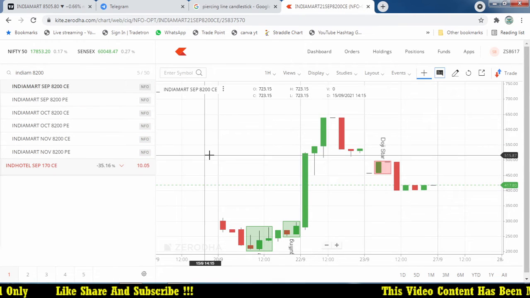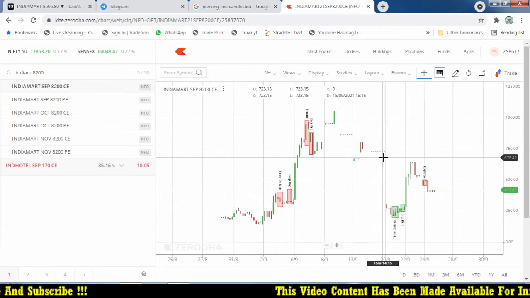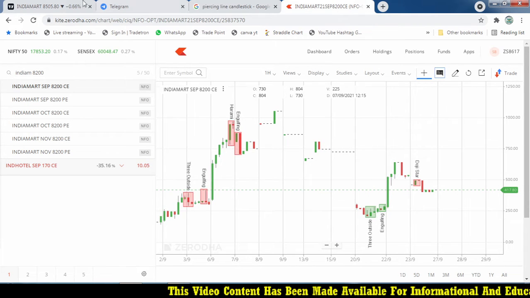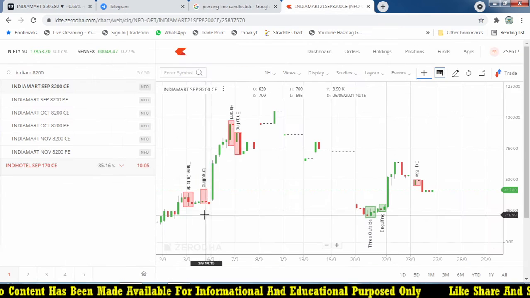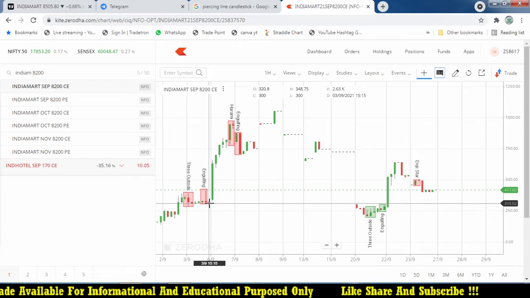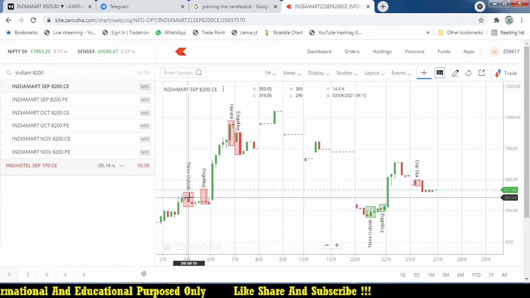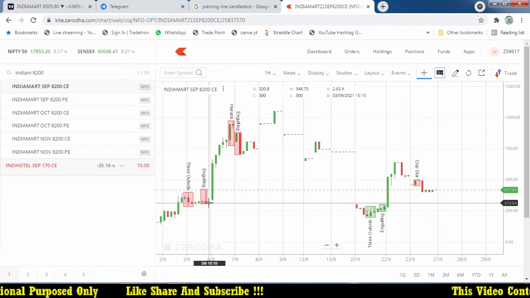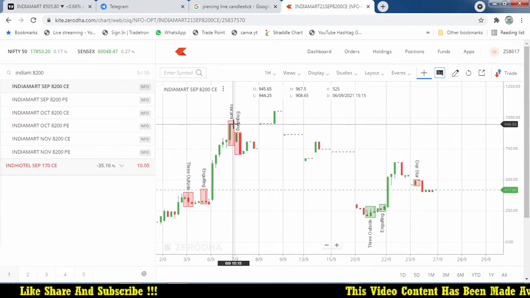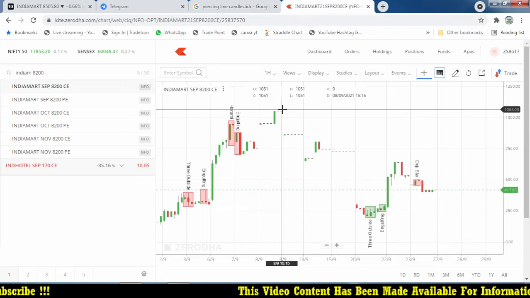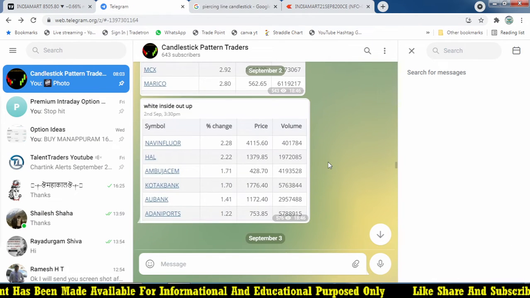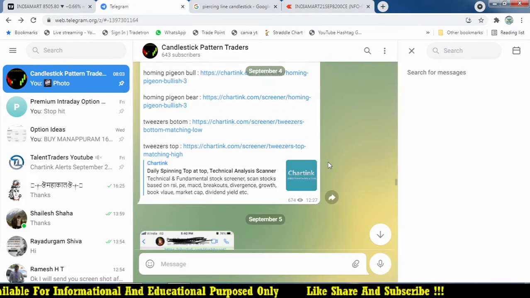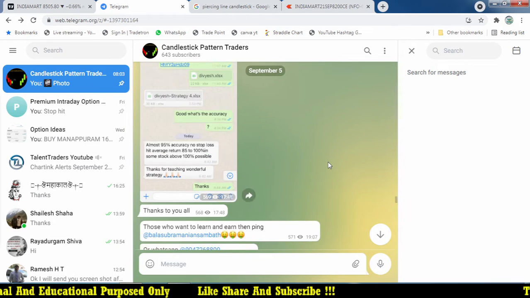I'm mostly playing with options, that's why I'm always focusing on option trades. The 8200 call, where we got an entry opportunity on 3rd September. On 3rd September, what should be the price? At the closing price itself, if you had taken entry at 357, the day ended with 300, but over the next 2 days it went up to 900, even moved to 1000 plus, almost double. Hope you got what I'm discussing with you. And after that, the next day, 3rd September, I think 3rd September is a holiday, so 6th September, correct?